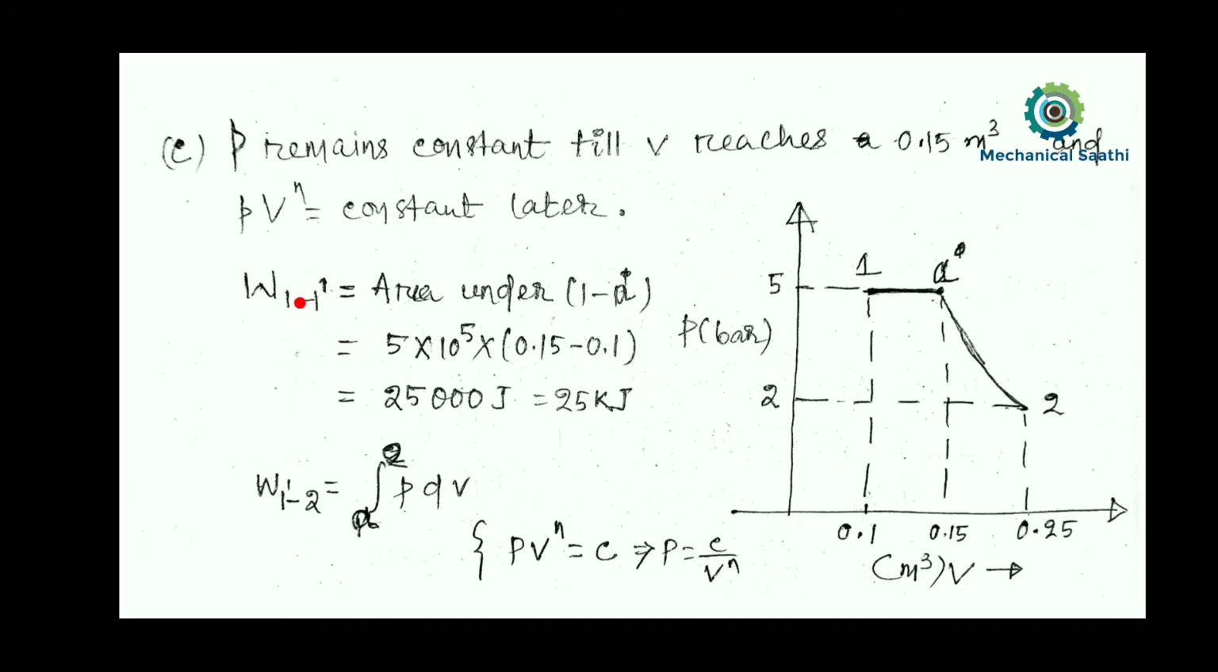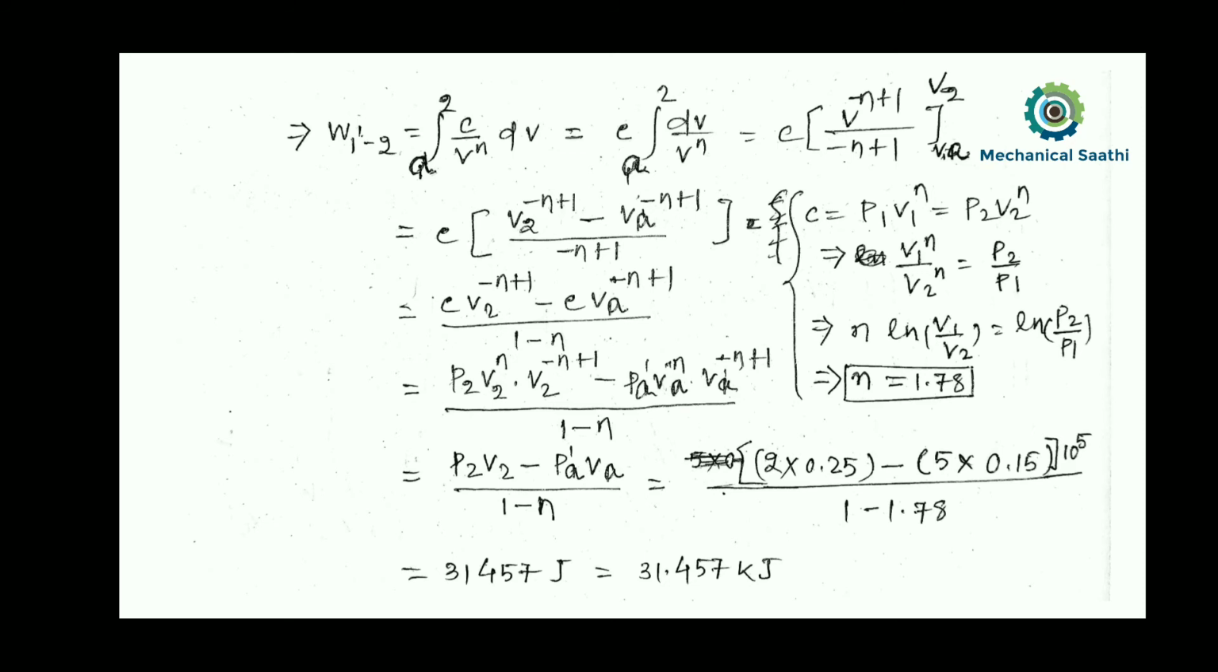So this is A. Now from A to 2, this is a polytropic process. We can say that here PV to the power n is being obeyed. So here integration of PdV over A to 2 will be obeyed. Here we know this relation that PV to the power n is equal to constant, and from here if we calculate the value of P in terms of V, then we can rewrite the equation like this. So now if we put this value of P in terms of V, then we can rewrite the equation like this.